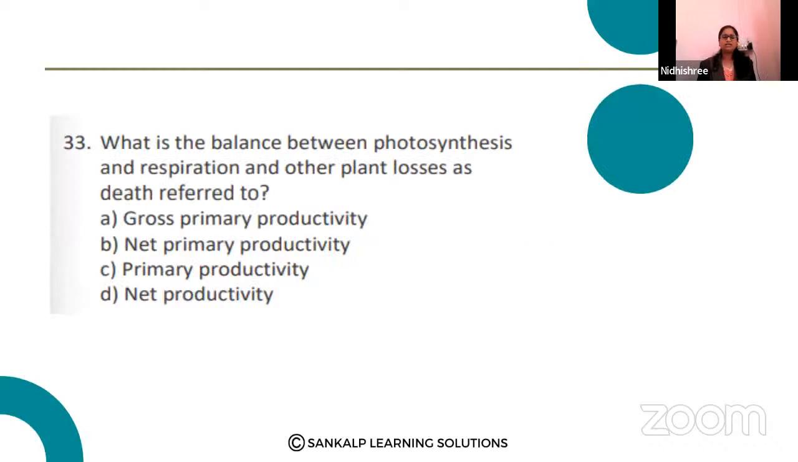Okay. 33rd question goes like this, guys. What is the balance between photosynthesis and respiration and other plant losses such as death referred to?